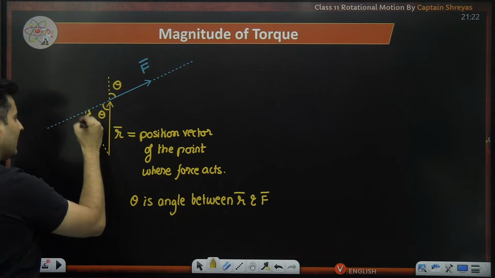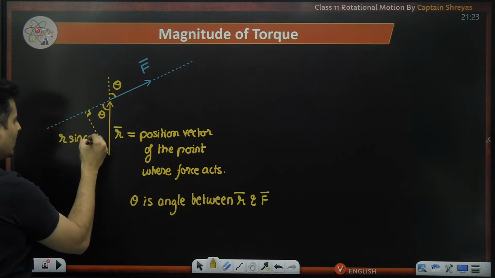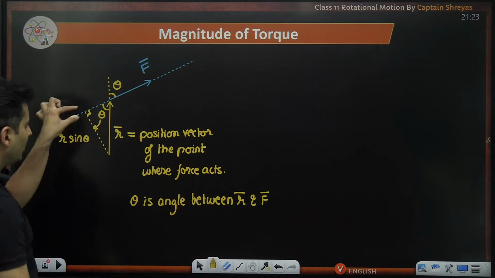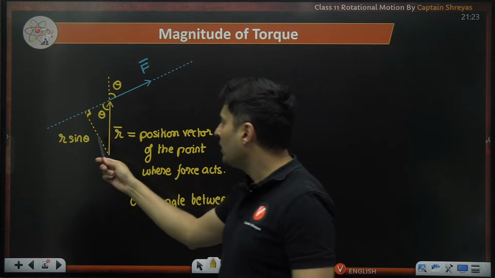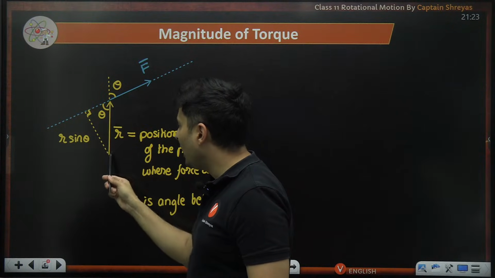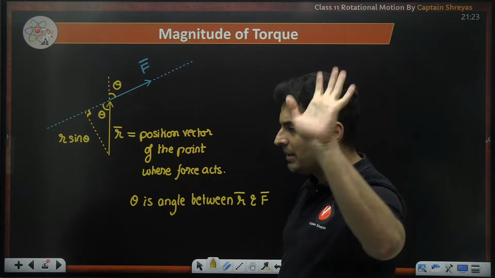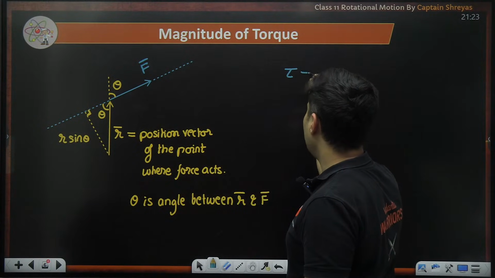If this is r, this is going to be r sine theta because this side is opposite to theta. R is the hypotenuse, so this is the side opposite to theta. So sine theta will be this side by hypotenuse. So therefore, this side is just r sine theta. Everybody gets this? So our torque is going to be